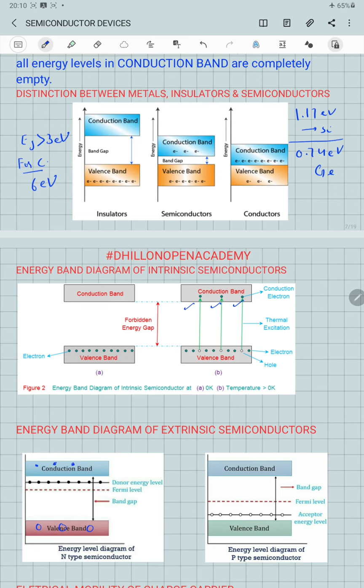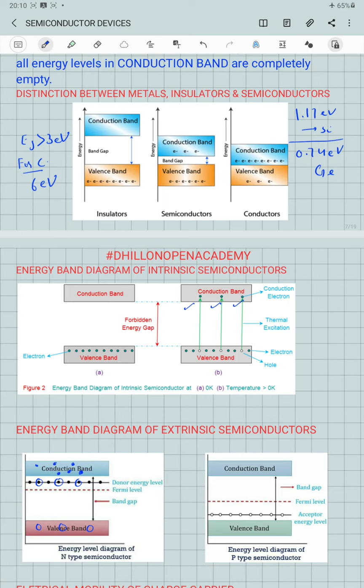But when the conduction band also receives some electrons from the donor energy level, the number of electrons present inside the conduction band will be more, whereas there will be no change in the number of holes present in the valence band. So in this case, the number of free electrons in the conduction band increases greatly compared with the number of holes inside the valence band. So we call this an n-type semiconductor.